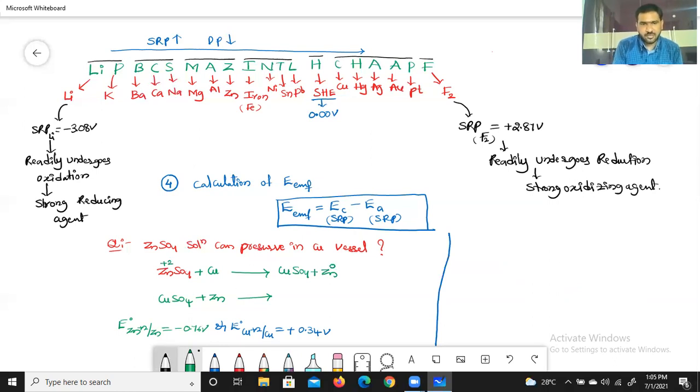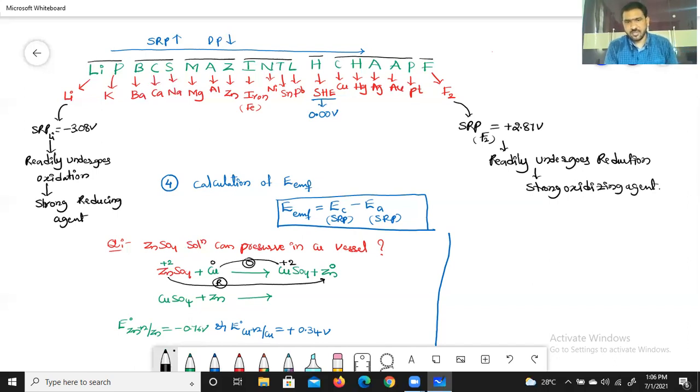And left side copper oxidation state is 0, but right side oxidation state of copper will be plus 2. It means this copper oxidized, isn't it? Zinc reduced, isn't it?